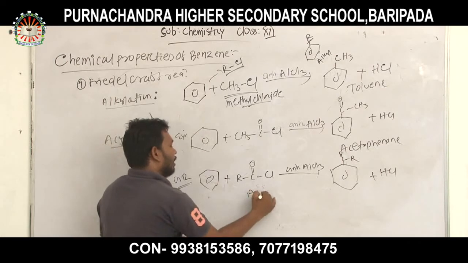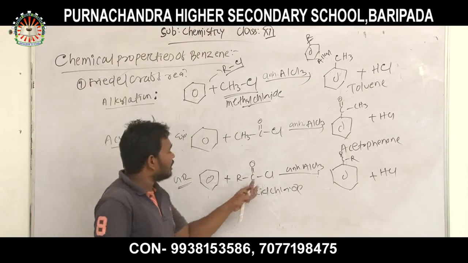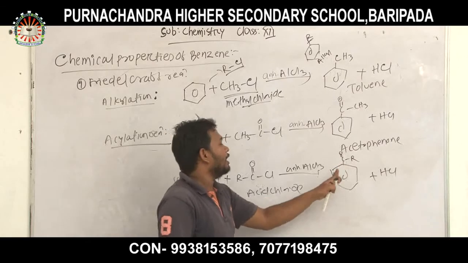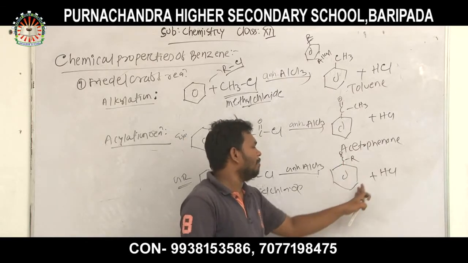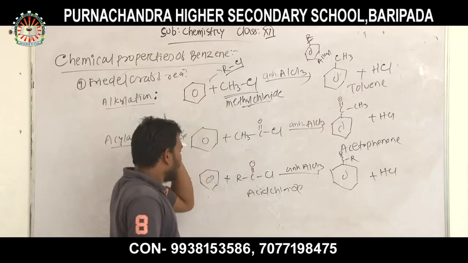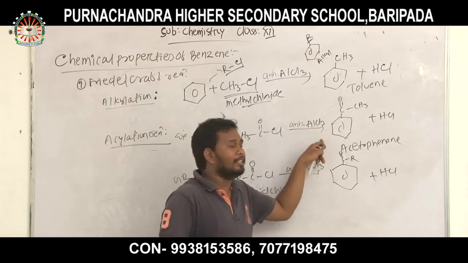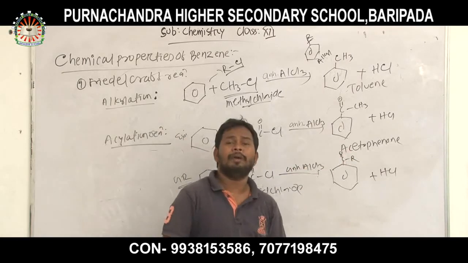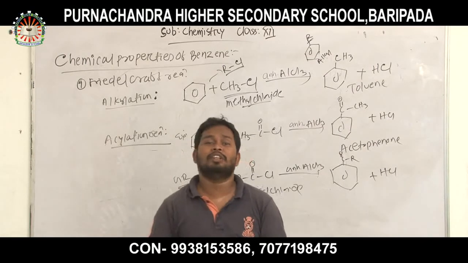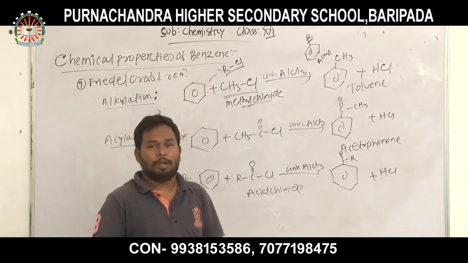When benzene reacts with acid chloride in presence of anhydrous AlCl3, then acyl benzene is formed along with HCl. For example, when benzene reacts with acetyl chloride in presence of anhydrous AlCl3, then acetophenone is formed along with HCl. This reaction is called Friedel-Crafts acylation reaction.